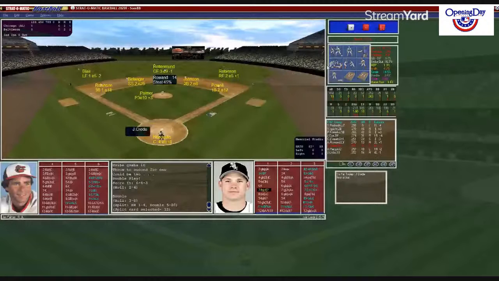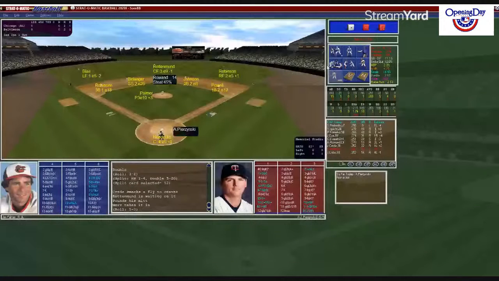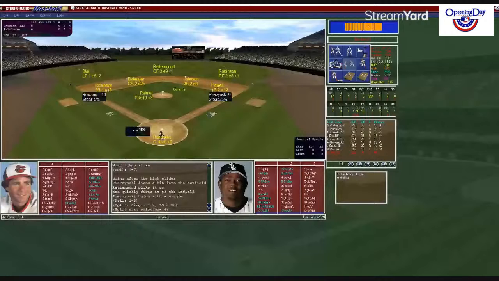Here's A.J. Persinski hitting .200, 15 at-bats and an RBI. Hendricks sets the target. Palmer working from the stretch. Rowland gets a chance to lead off second with a good sizable lead. Here's a pitch to A.J. 1-5 single, 1-7 goes through for a base hit. Rowland will go to third. Just gets past Belanger and Johnson. The ball had some eyes. First and third, 1 down.